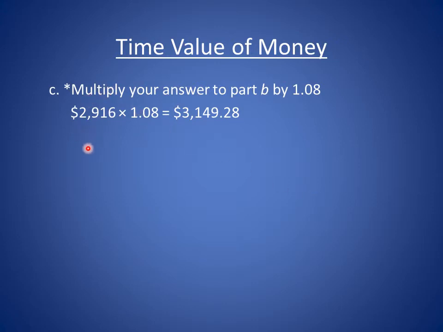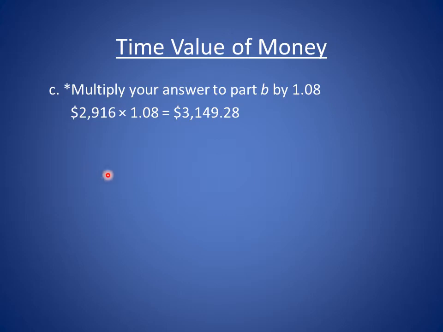To get the future value of $2,500 invested at 8% for 3 years, you can multiply your answer to part B by 1.08. Now the answer to part B, $2,916, times 1.08 will give you $3,149.28. That's the future value of $2,500 if invested for 3 years. At the end of 3 years, the future value of $2,500 will be $3,149.28.